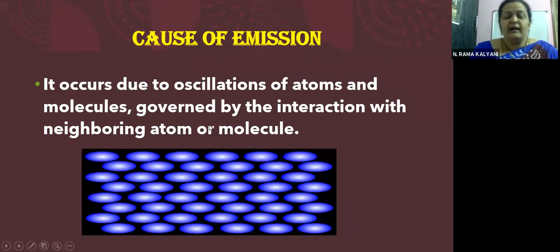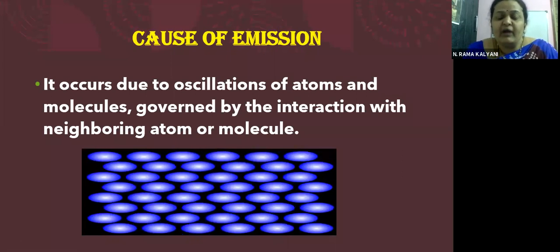So it occurs due to oscillation of atoms and molecules, which are governed by the interaction with neighboring atoms or molecules. So children, we know that these particles are vibrating. You can see here, children, in this image, the particles of matter are vibrating in their mean position. This belongs to a solid, children.